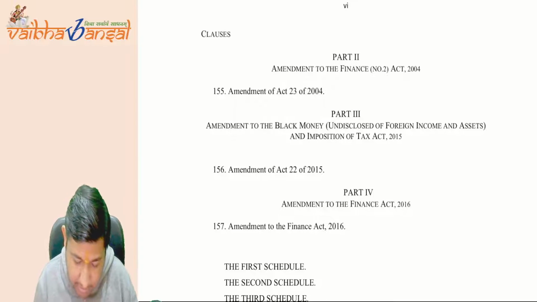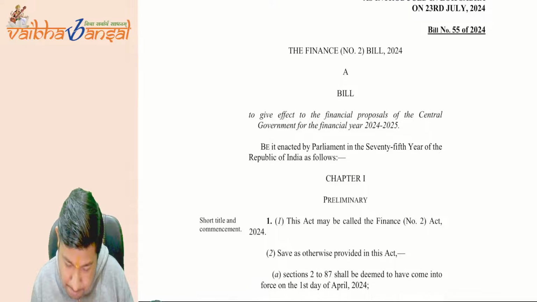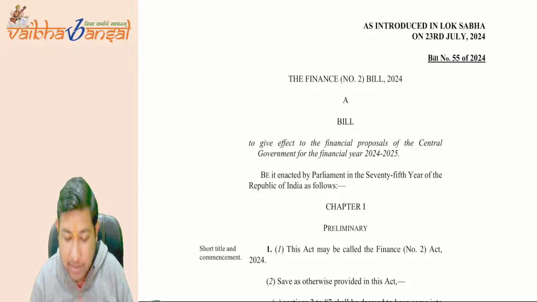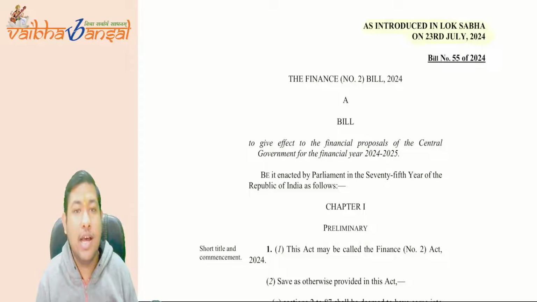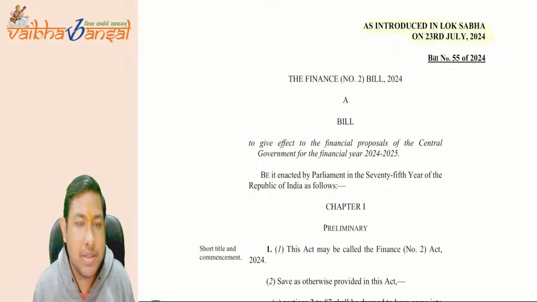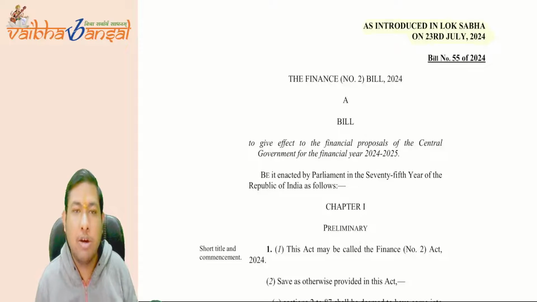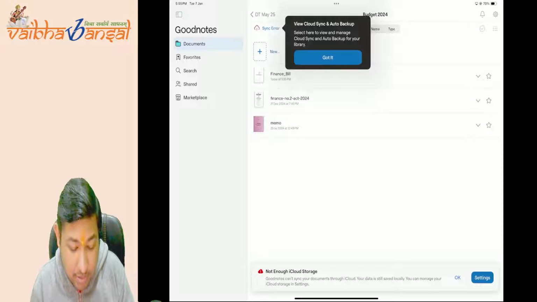Let me see if it is given here. The date is not given here, but see here, 23rd of July 2024. It is introduced in the Lok Sabha. After considering all the things, the industrial experts' advice and the members of parliament's advice, the government of India reconsiders all these things and makes some changes. After that, the assent of the president also comes.